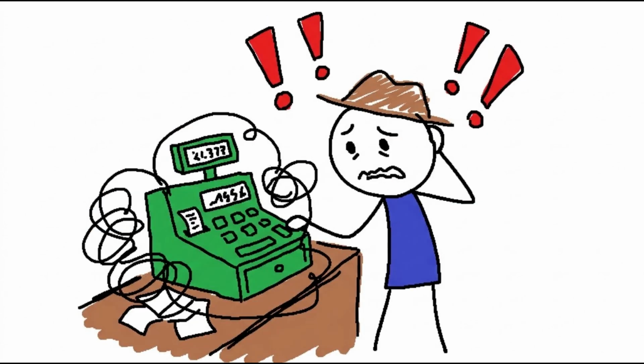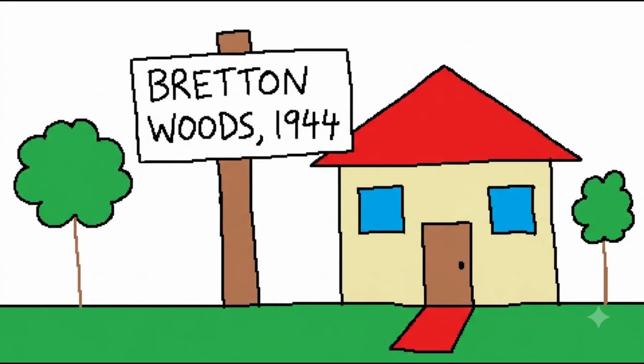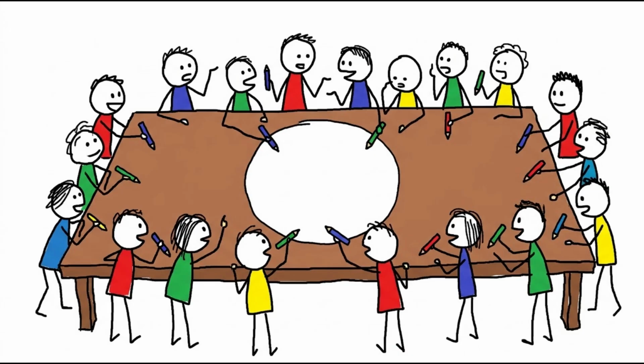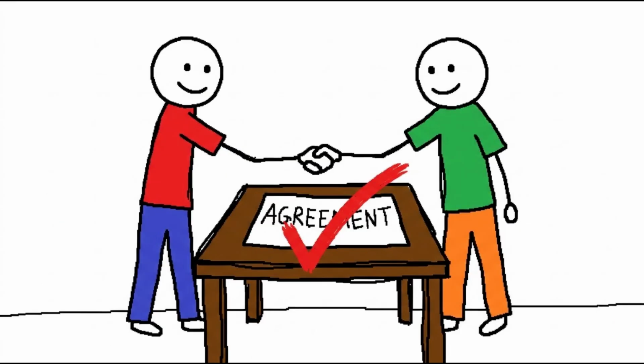Because of this, countries around the world wanted to trade with America, but there was a problem. Every country had its own currency, and exchange rates kept changing. This made international trade confusing and risky. The world needed a stable system that everyone could trust.